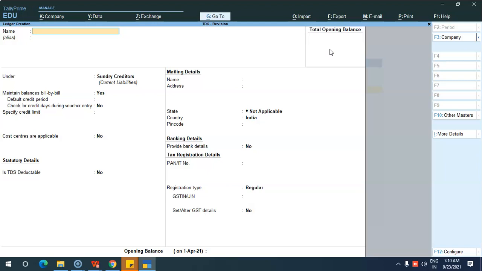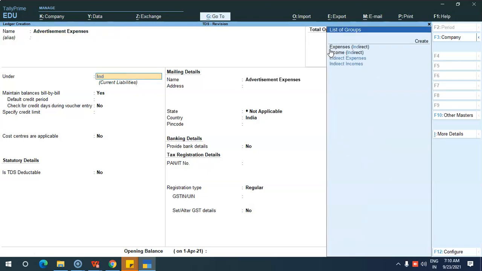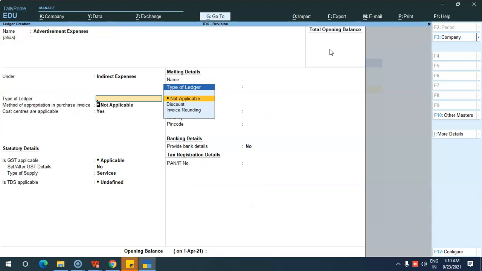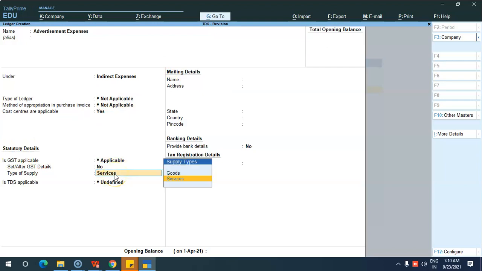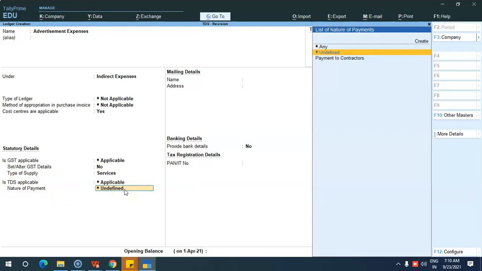Next, the fourth step is you have to create your expense ledger. For example, if they are dealing with advertisement expenses on contract basis, we have to create an advertisement expenses ledger. Advertisement expenses under Indirect Expenses, type of ledger not applicable, and you come directly to statutory details, and under is TDS applicable, you give Applicable. Then you have to link the nature of payment over here. So while you are creating all the ledgers, you have to link the nature of payment also.